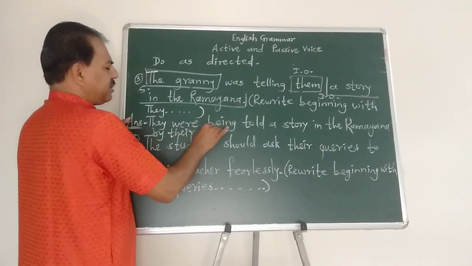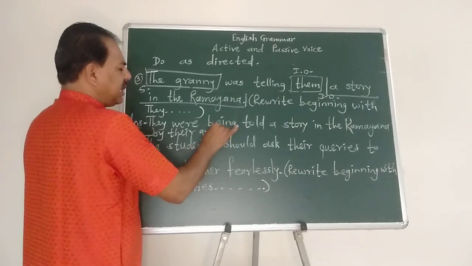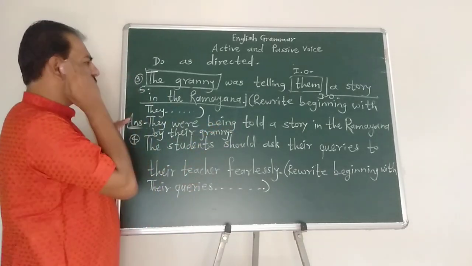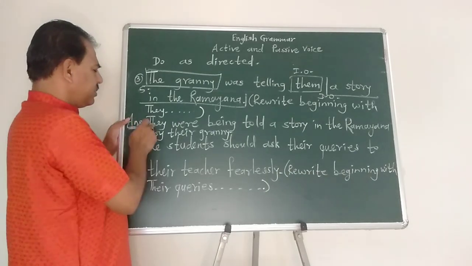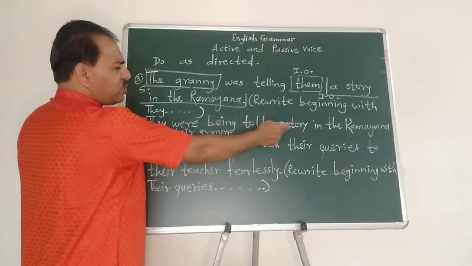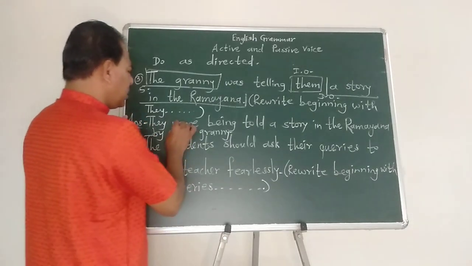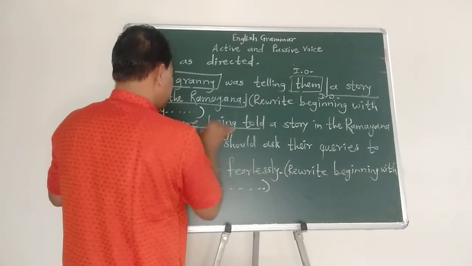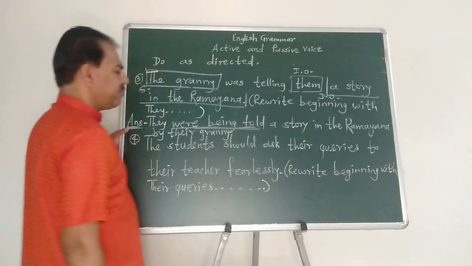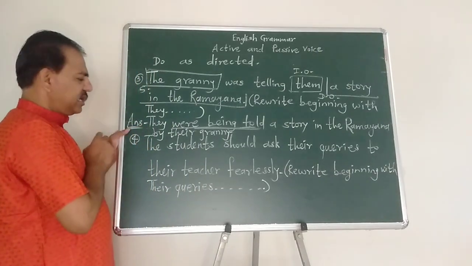इथे थोडा बदल केला मी. Related केलेला आहे. Whose granny? Their granny. वाक्यावरून समजतं आपल्याला ते. They were being told a story in the Ramayana by their granny. So this is passive voice. Were being told. Passive voice of past continuous tense.